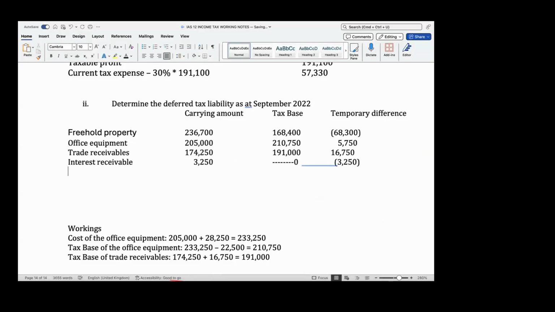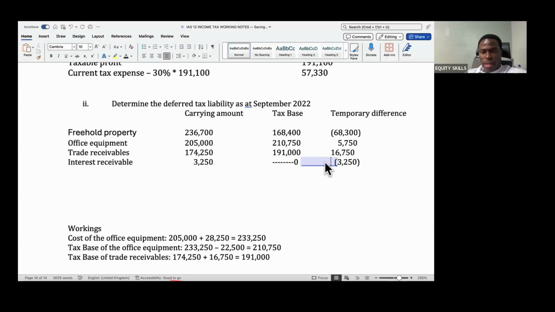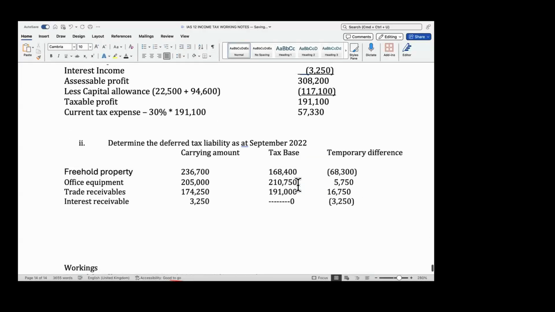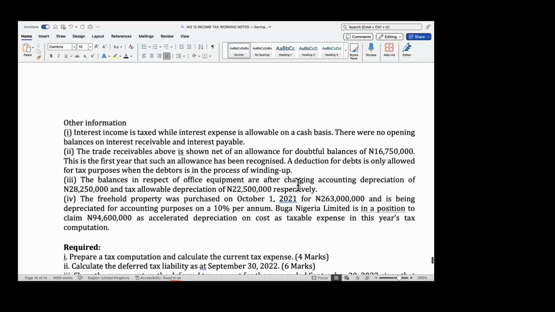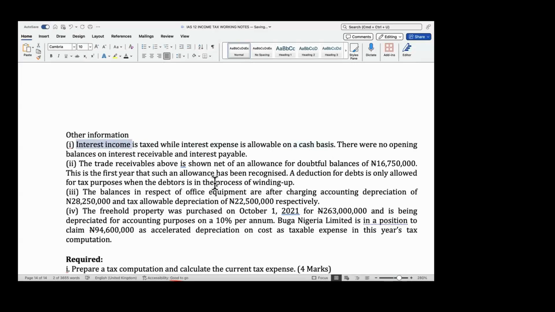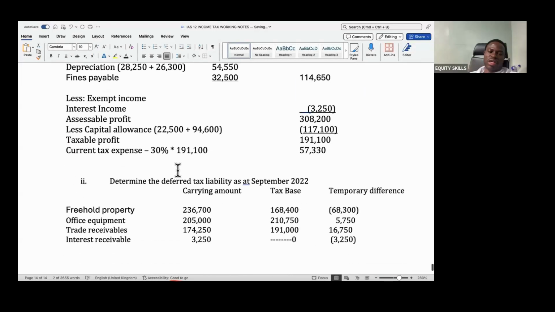Excuse me, sir, please check the statement again. Which one? The note on interest receivable. Check it again, sir. Okay. They said interest income is taxed while interest expense is allowed on a cash basis. So interest income is going to be taxed on the cash basis. Interest expense is also going to be on the cash basis. So my concern now is the interest income. Interest income is to be taxed on the cash basis.